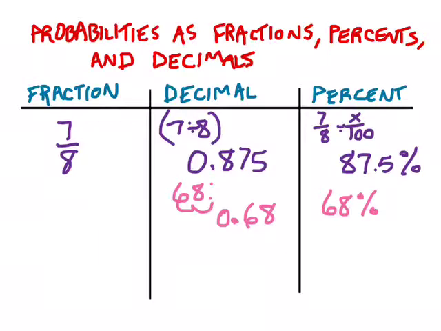As a fraction, I know that all percentages are out of 100, so 68 out of 100 could give me my fractional form, and I might then want to reduce that down, dividing by common factors, which we'll cover later. So that's the same as 34/50ths, or I might say that it's the same as 17/25ths.